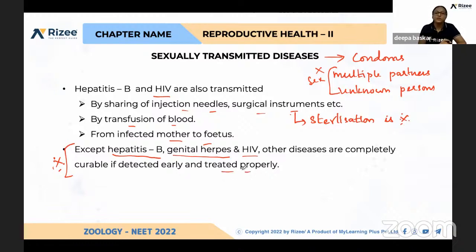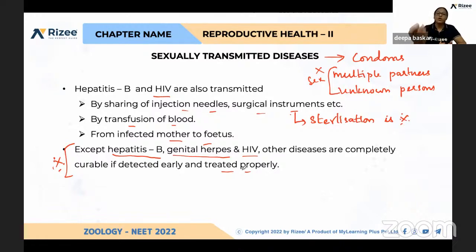The problem here is that even if we have symptoms in our genitalia, many persons won't go to the doctor because of shyness. It should not happen. Whenever we have any symptoms of these diseases, or even if you are not infected, going to consult a doctor is not an issue. But if we prolong, what will happen?